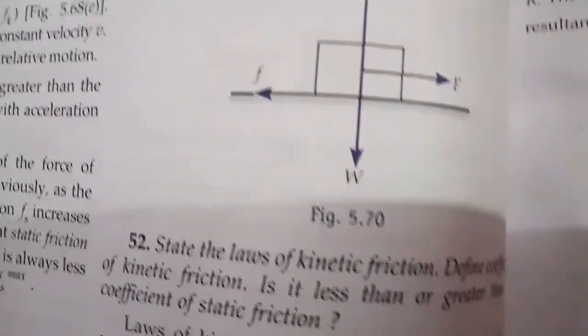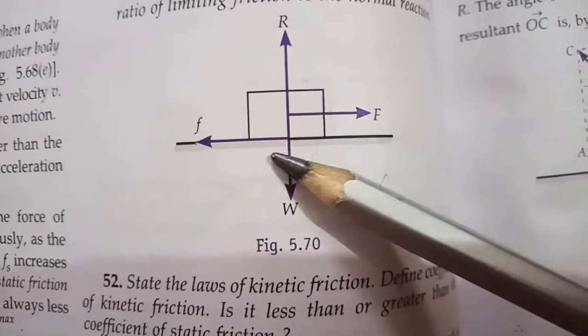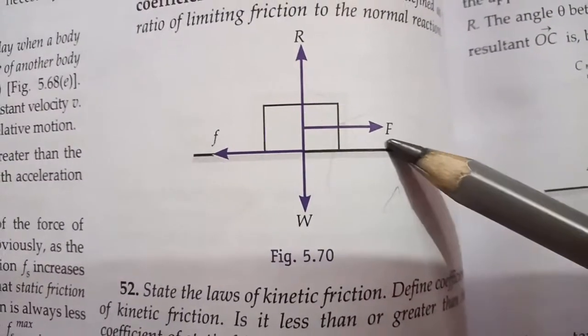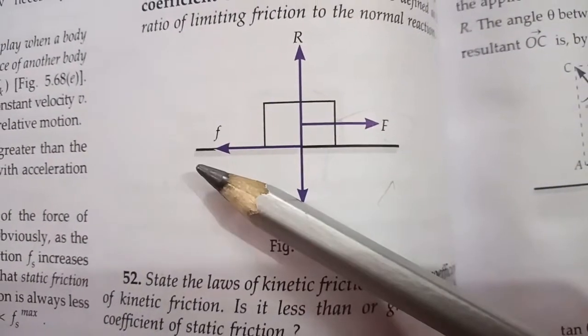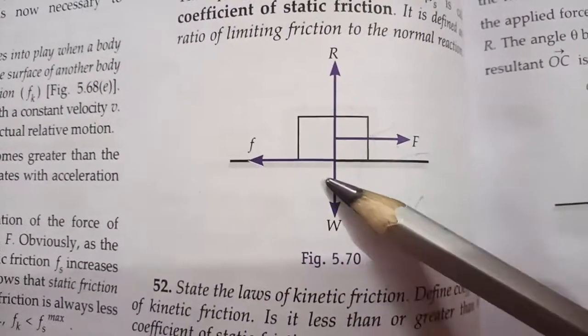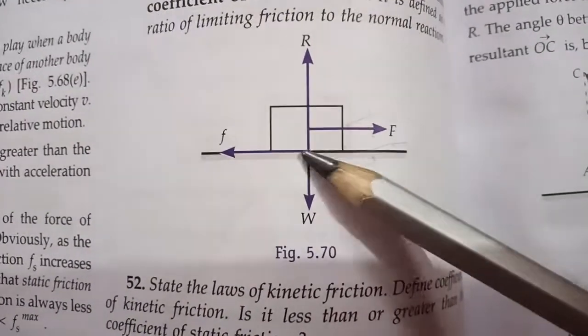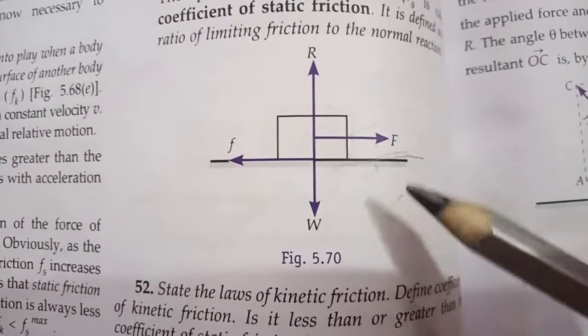See, this is the surface on which a block is placed, and this is the direction of the applied force, and this is the direction of the friction force, just opposite to the applied force. But the body is moving in the balancing condition, means the body will remain on the surface and it will continuously move in the direction of the applied force.